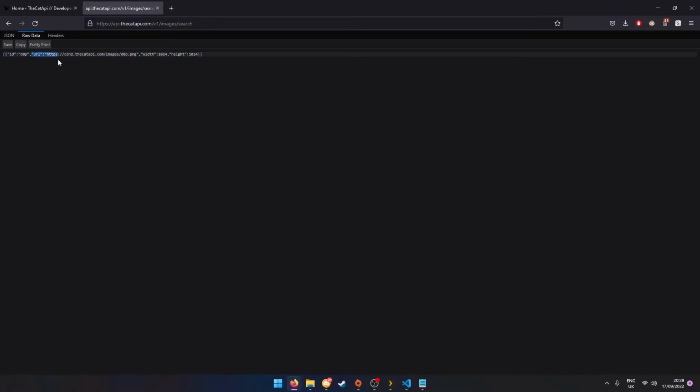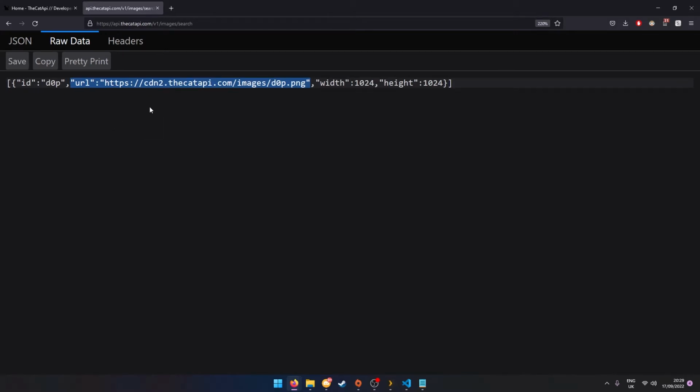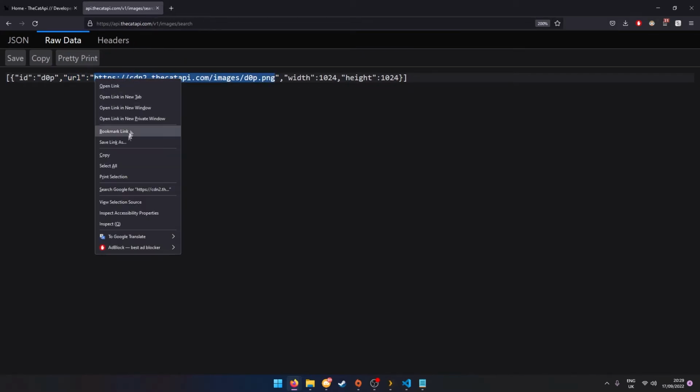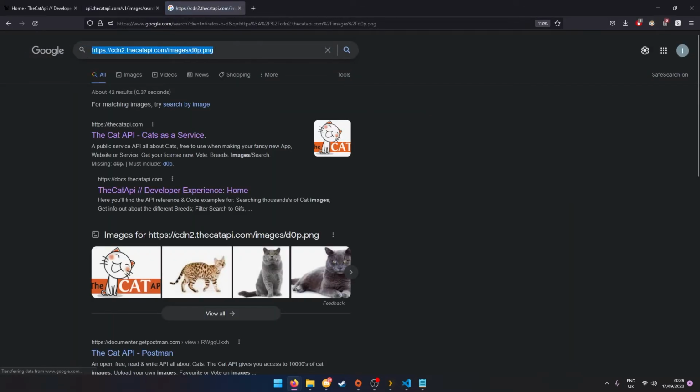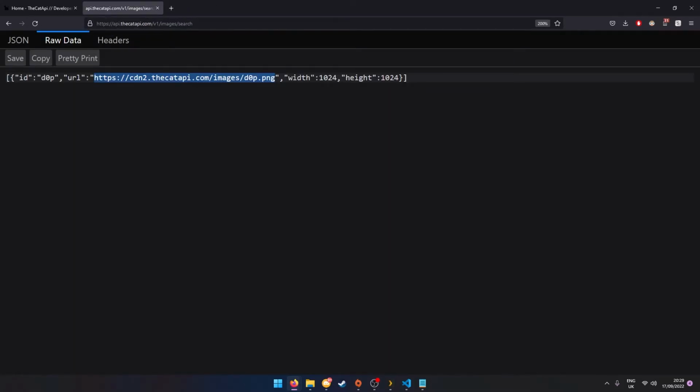So you see the URL here, the URL of the cat, and if you go to this URL, it will bring you to the picture of the cat. This generates random unique pictures of cats.